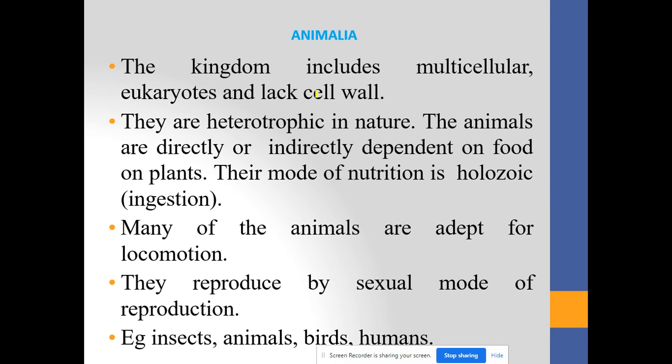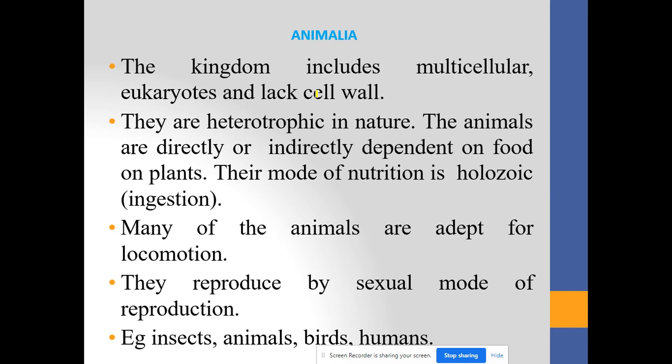They are not able to generate their own food, and that's why they are also called consumers. They do not have the ability to produce their own nutritional organic substances. Animals are directly or indirectly dependent on plants for food. Their mode of nutrition is holozoic, which means ingestion. Many animals are adapted for locomotion, which means they are able to move from one place to another. They reproduce by the sexual mode of reproduction.